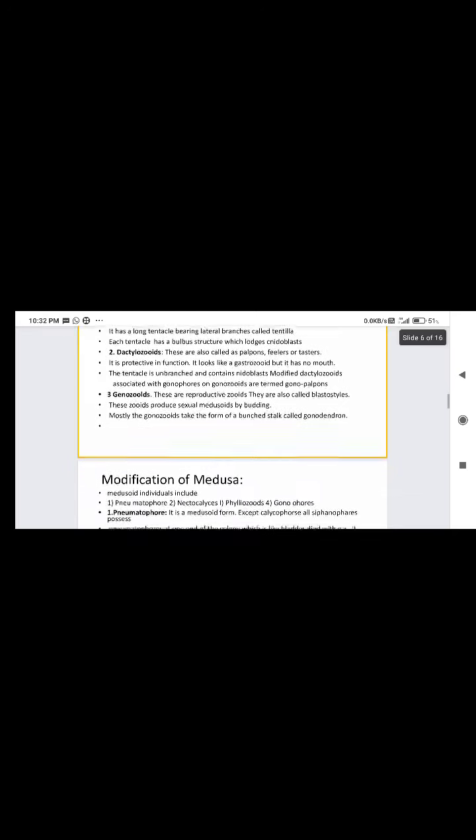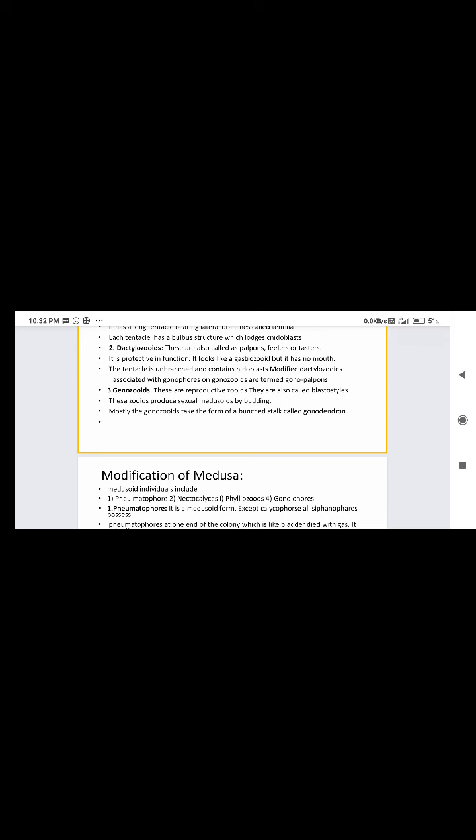Next, the third one is gonozooids. These are reproductive zooids. They are also called blastostyles. These zooids produce sexual medusae by budding.